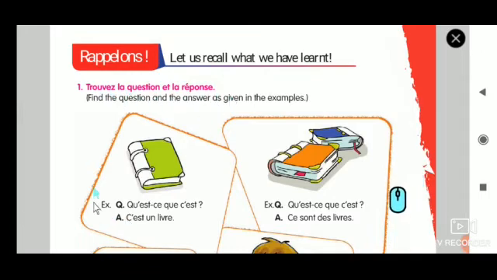They will give a picture like this. If it is a thing, what should we ask? We should ask a question like qu'est. What we have to do is question either with qu'est or qui, and then we ourselves should answer by seeing the picture.